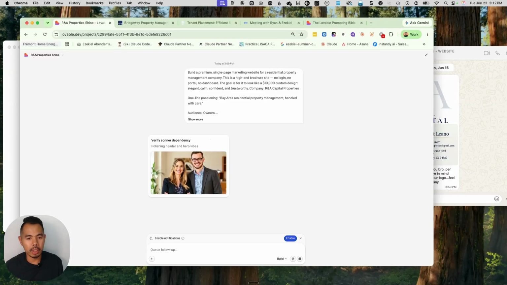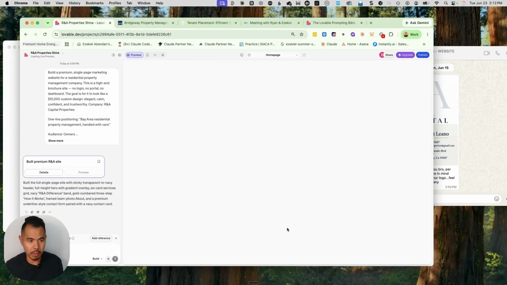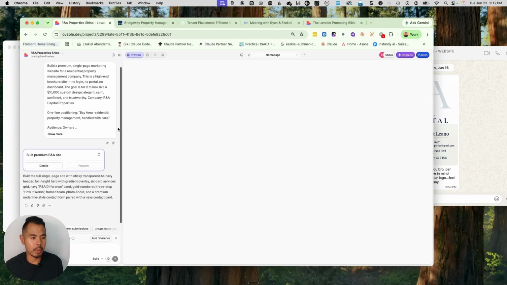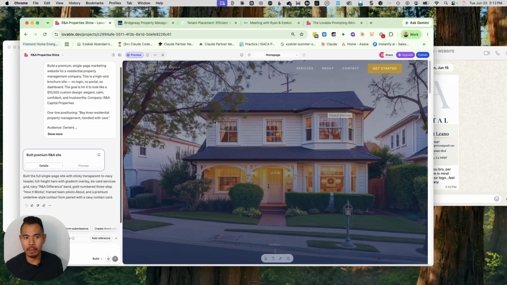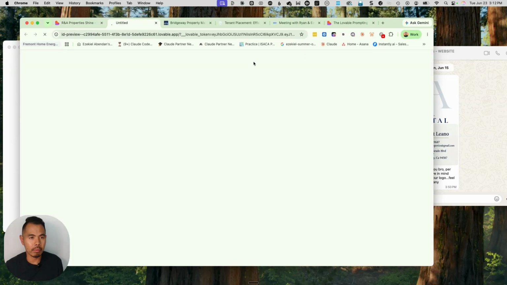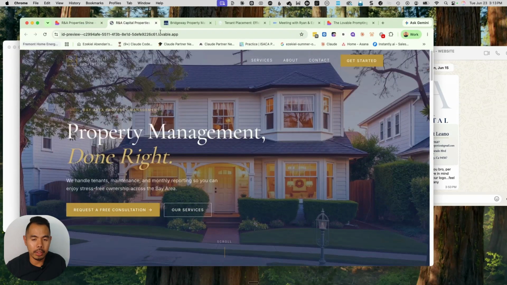It's still working, polishing. Okay. All right. It looks like it's pretty much done. That took less than 5 minutes to get to this first preview. Let's see how it looks. Here's the logo right there, RA Capital. This is not bad at all. Let's go ahead and preview this on the screen. Actually, I'm going to deploy it so you can take a look at it.